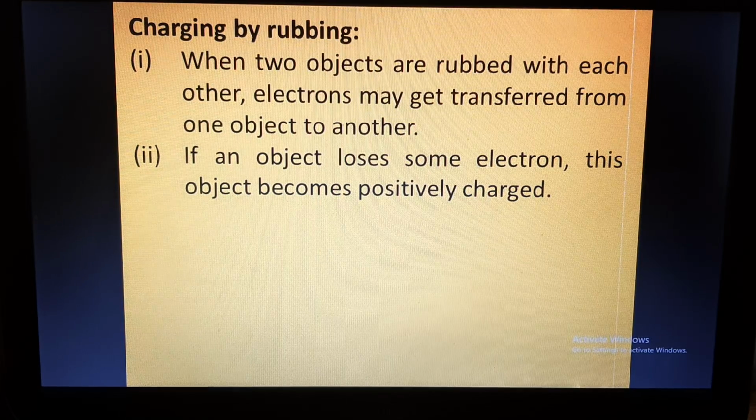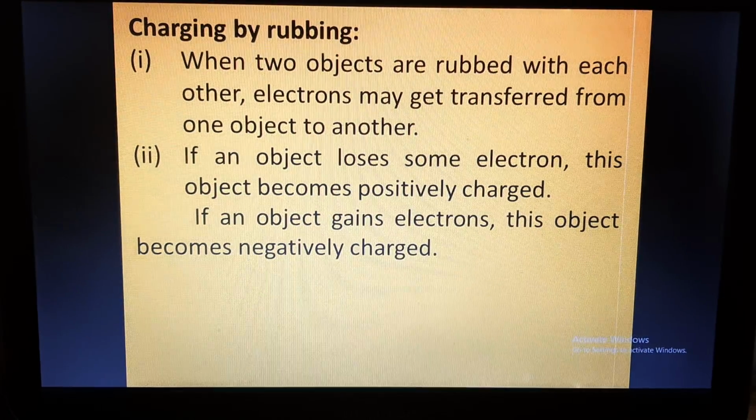But once electrons have left, one or two electrons are gone. Now what has happened here? The number of negative charges is less, the number of positive charges is the same. So for example, earlier if three electrons were there and three protons were there, the charge was neutral, or zero. But out of three, if two electrons have left, how many negative charges are there now? Only one negative charge is there, and positive charges are three. So overall charge will become positive 2. So that is how if an object loses some electrons, the object will become positively charged.